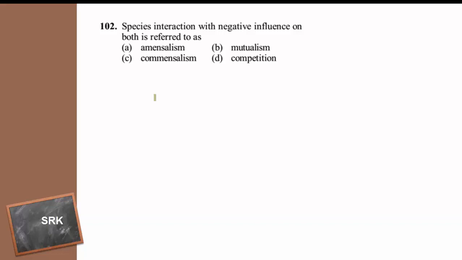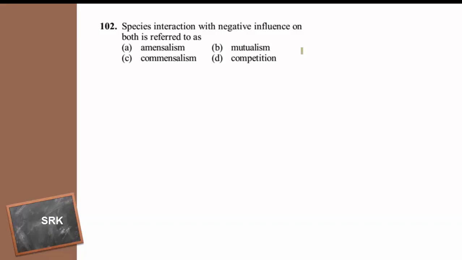Species interaction with negative influence on both is referred to as. So species, what are the different types of population interactions that you have studied? The predation, parasitism, commensalism, amensalism, mutualism, competition. So the type of the interaction beneficial for both the species is mutualism, where both of the interacting species are benefited with each other. But here the question is with respect to negative influence on both.